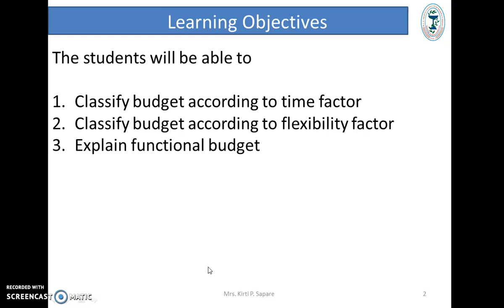Learning objectives. After seeing this video, the students will be able to classify budget according to time factor, according to flexibility factor, and explain functional budget.